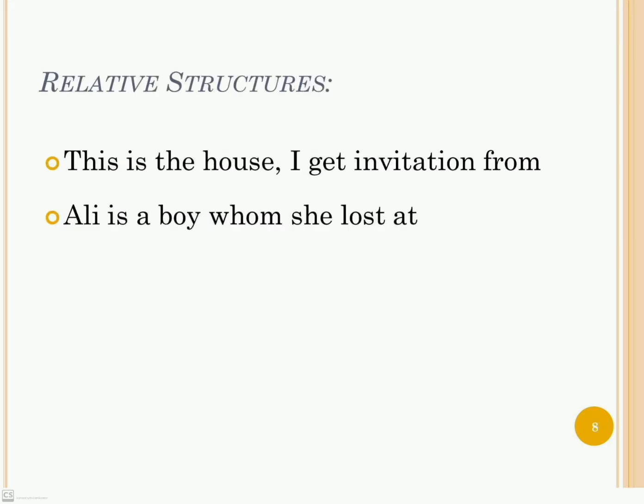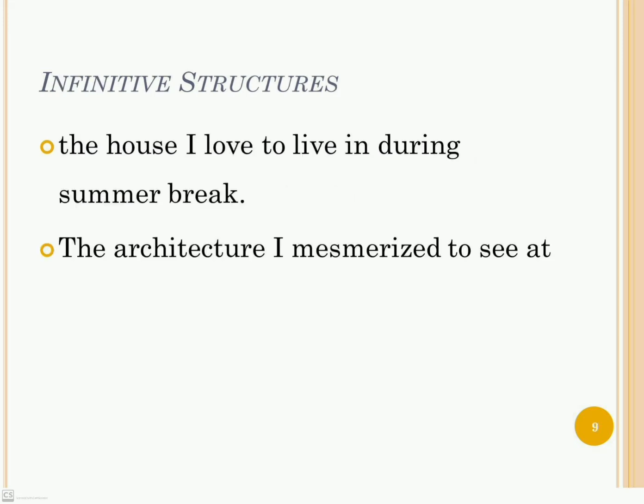Relative structures. We use prepositions with relative structures. A relative structure refers to the thing which we have already discussed in the previous clause or sentence. For example, this is the house I got an invitation from. From here is a preposition. Ali is a boy whom she lost at. Again, at is the preposition used in a relative sentence.